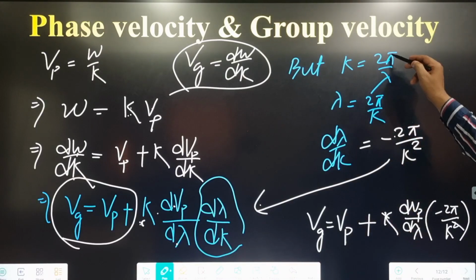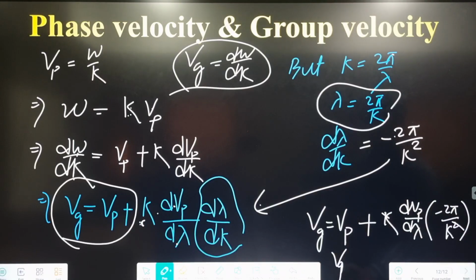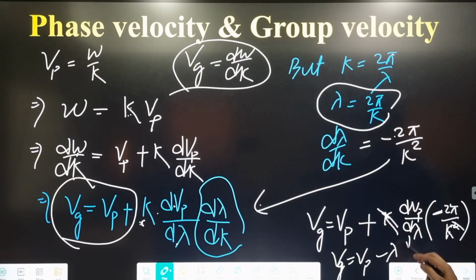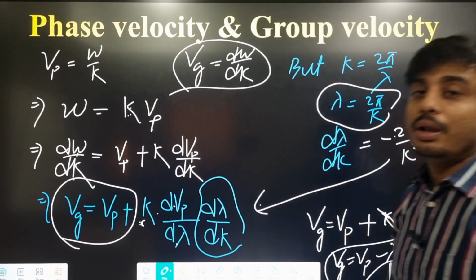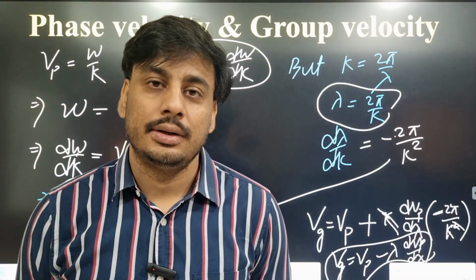What is 2 pi by k? 2 pi by k equals lambda. So group velocity equals phase velocity minus lambda d vp by d lambda. This is the relation between phase velocity and group velocity. So this is all about the dual nature lecture. Thank you.